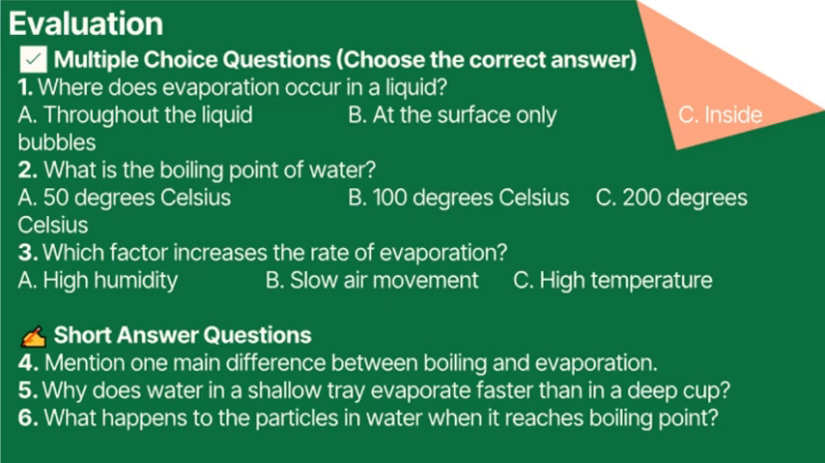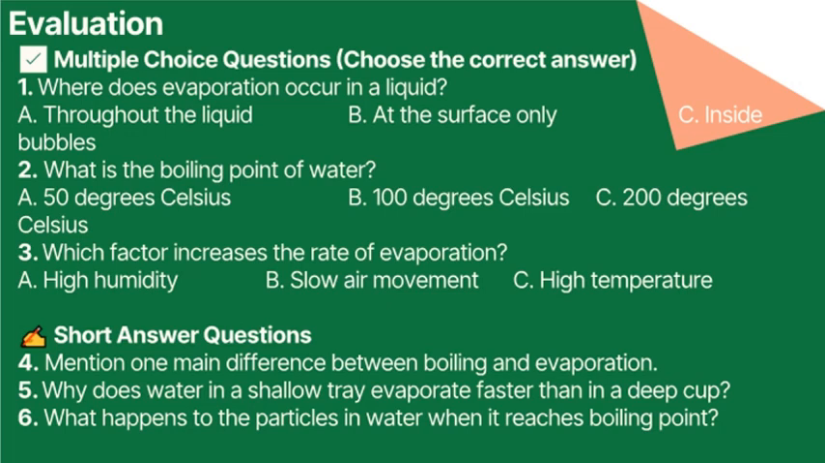Question 2. What is the boiling point of water? A. 50 degrees Celsius. B. 100 degrees Celsius. C. 200 degrees Celsius. Question 3. Which factor increases the rate of evaporation? A. High humidity. B. Slow air movement. C. High temperature.